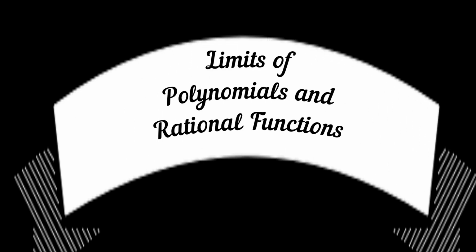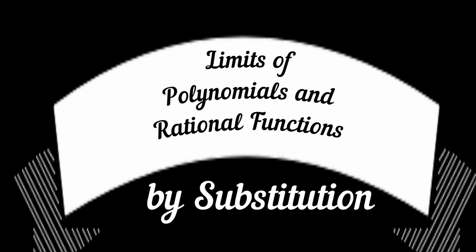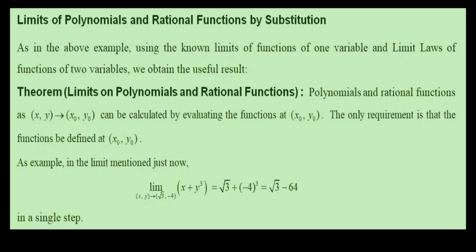Limits of polynomials and rational functions by substitution. As in the above example, using the known limits of functions of one variable and limit laws of functions of two variables, we obtain the following useful result. Theorem: limits of polynomials and rational functions. Limits of polynomials and rational functions as (x,y) approaches (x0,y0) can be calculated by evaluating the functions at (x0,y0).